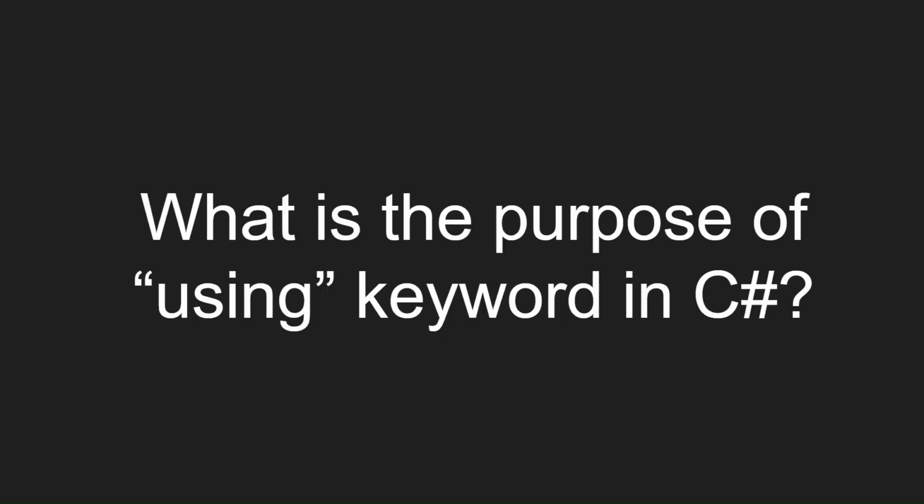What is the purpose of using keyword in C Sharp? There are two purposes of using keyword in C Sharp. One is the using directive and the other is the using statement, where the using statement ensures that the dispose method of the class object is called even if an exception occurs.